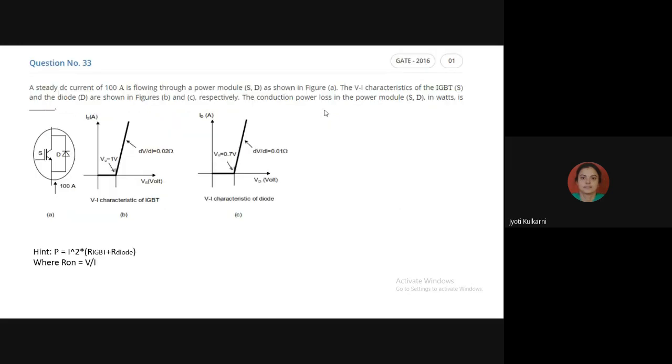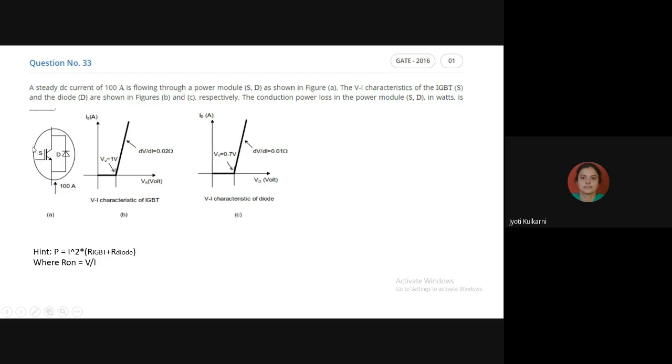Now here we are supposed to do a calculation. Just see the figure very carefully. I have even given a hint on how to solve this particular question, but read the statement very carefully: a steady DC current of 100 ampere is flowing through a power module S, D. Here S is your transistor. Now tell me, which transistor is it?